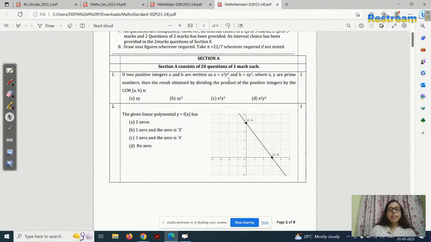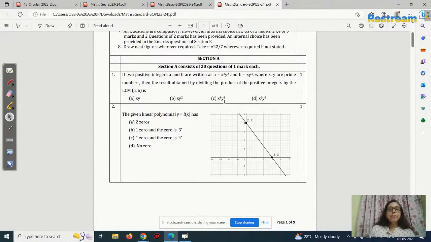Okay. A is equal to x cube y square and b is equal to xy cube. So x cube and x. What is the least common multiple? x cube. y square and y cube. What is the least common multiple? LCM y cube. So the answer is C.